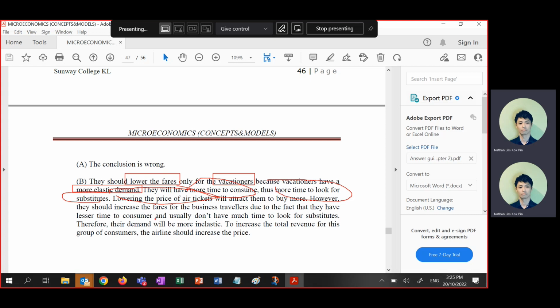But for the more inelastic one, they have to increase the price, right? For business travelers, they usually have less time to consume and don't have time to look for substitutes, right? I told you before also, imagine that the employer's factory is burned, right? It's damaged in some other country. Have I told you before?